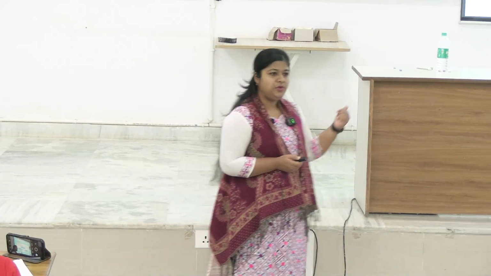Okay, so any kind of blockage in the urea cycle pathway will lead to accumulation of ammonia, and that will be toxic for our body. And that condition where the ammonia concentration is increased in our blood is known as hyperammonemia. Anything with the suffix -emia is increased concentration in blood, so it is specifically written as hyperammonemia, that is increased concentration of ammonia in blood.